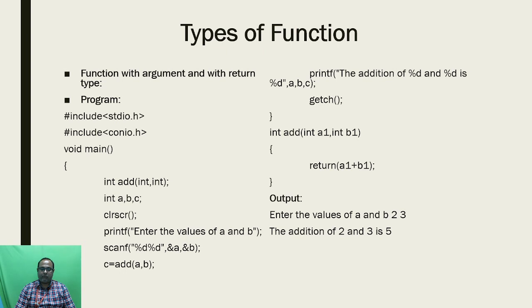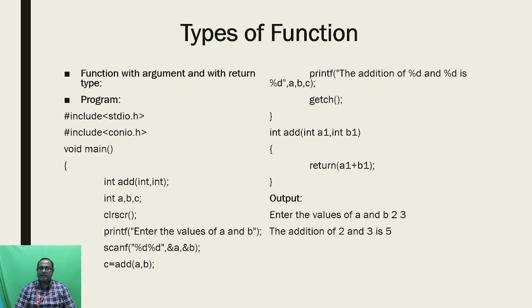Here we are mentioning this function in the bottom of the main function. In that we are defining the function like integer add of integer a1 and integer b1. So a1 and b1 are both the arguments that we are going to use in the user defined function. The value of a is transferred to a1 and the value of b is transferred to b1, and inside the user defined function I am using the body of the function.